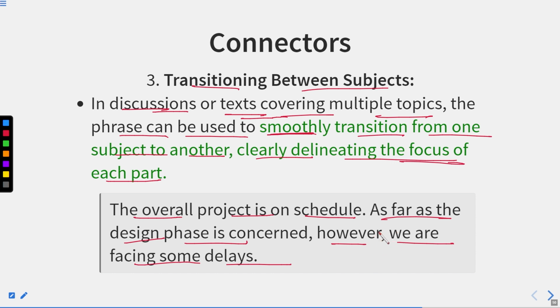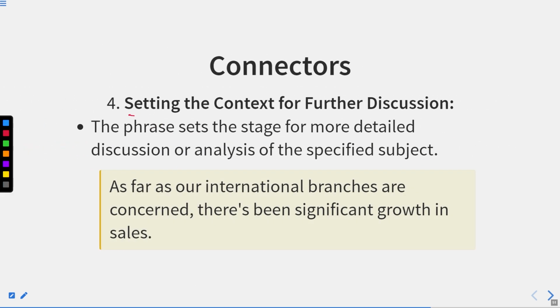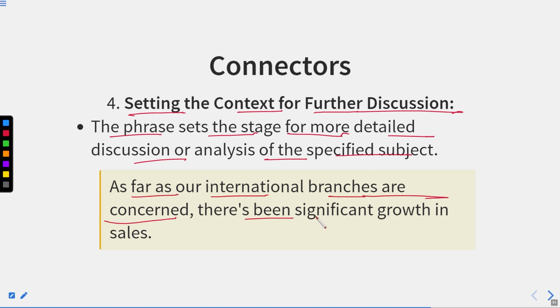Setting the context for further discussion: the phrase sets the stage for more detailed discussion or analysis of the specified subject. As far as our international branches are concerned, there has been significant growth in sales.